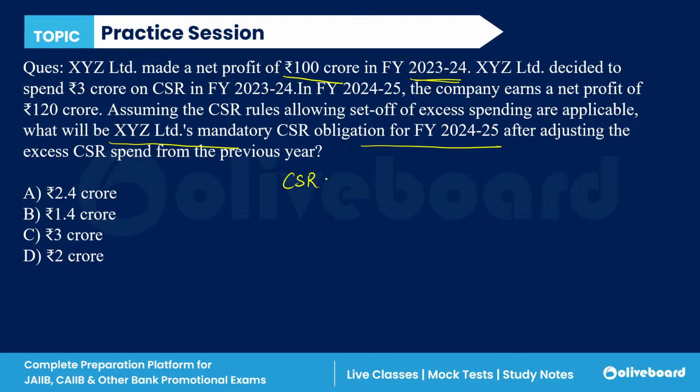CSR, corporate social responsibility, is 2% of the net profit, everyone. And we know that the new rules of corporate social responsibility allow that if you have spent more than 2% in any one financial year, the excess will be adjusted in the future obligations.